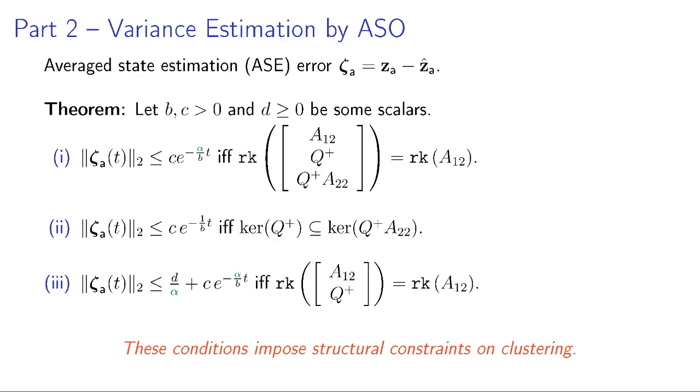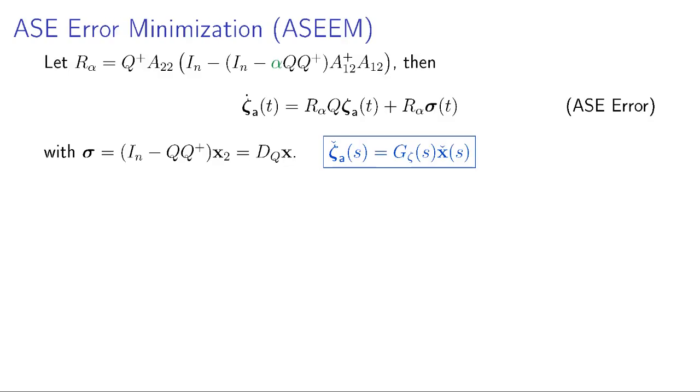In this case, we minimize the average state estimation error. First, we write the dynamics of the average state estimation error, which depends on this matrix R alpha. So R alpha is also influencing the average state estimation error as a state of this differential equation, and also it is influencing sigma. So we cannot choose alpha to be very large because that could also maximize this sigma, which is acting as an exogenous unknown input.